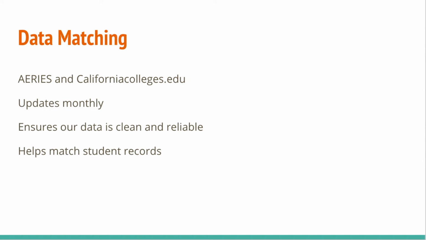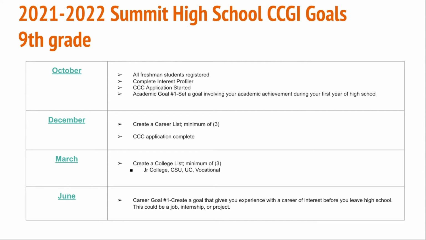And so when we look at the data matching, what it does is our area's information is tied in with California Colleges, and it does update monthly. And this really is just to ensure that the data is clean and reliable. And so this just allows students to monitor their grades, to see their eligibility, and then also just helps match students' records once students transfer outside of Summit onto their post-secondary campuses.